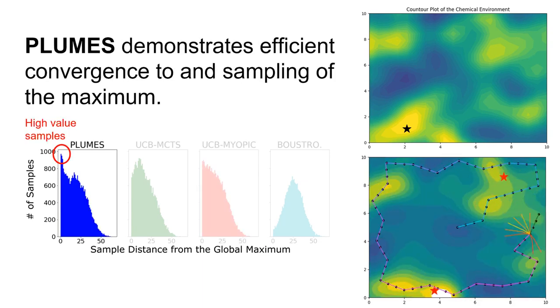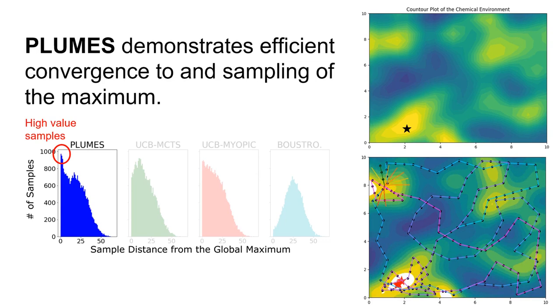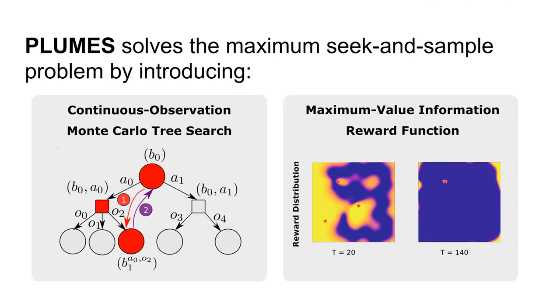We introduced the Plumes Planner, which solves the maximum sequence sample POMDP and leads to efficient convergence to and sampling from the global maximum. In this paper, we introduced two key ideas that enable Plumes to perform robust maximum seeking and sampling: continuous observation Monte Carlo tree search, and the maximum value information heuristic reward for robotic applications.